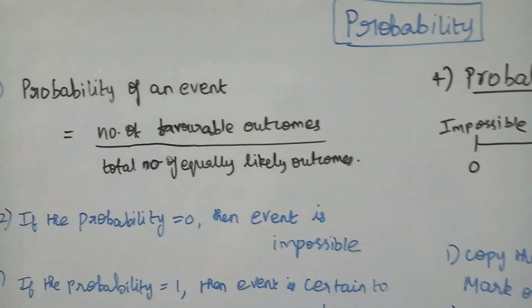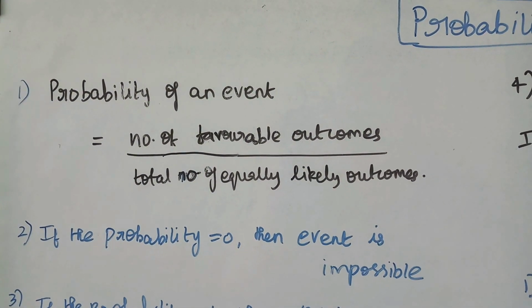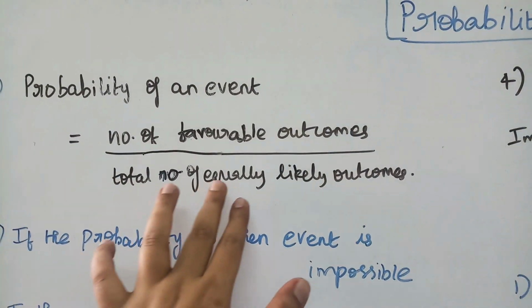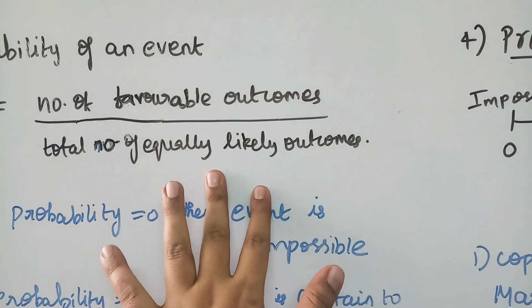Starting with that, for any event, the probability formula will be the number of favorable outcomes divided by the total number of equally likely outcomes.